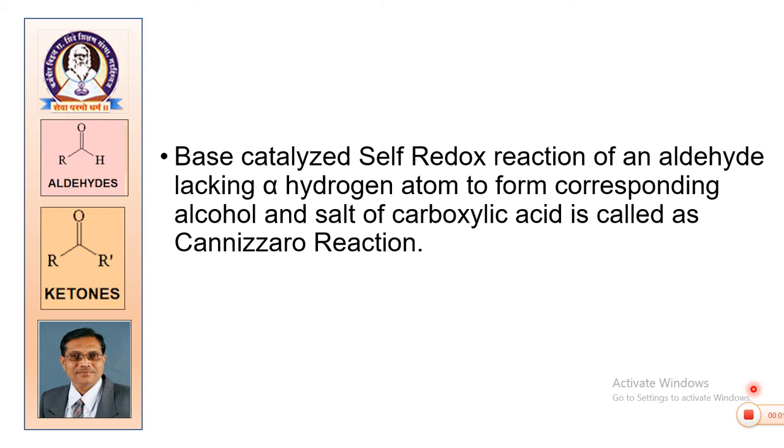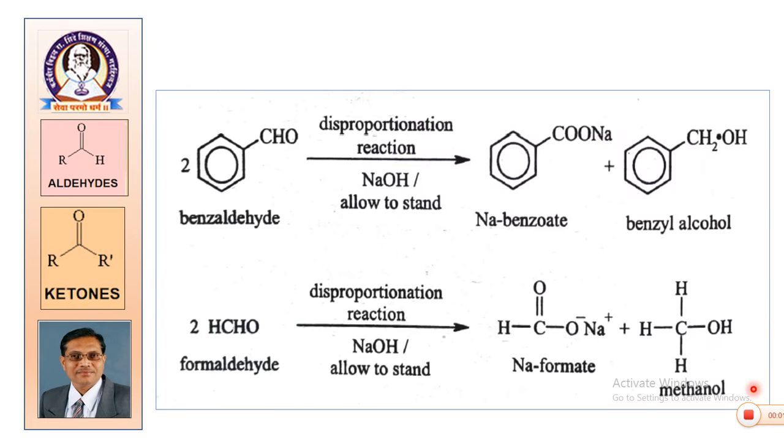So, see the features. It is a base catalyzed reaction, it is a self redox reaction, it is a reaction of an aldehyde lacking alpha hydrogen. And what are the products? The products are alcohol and acid, and the alcohol and acid formed are related to that particular aldehyde. The acid is converted into its salt because of the presence of the base. So, this is the definition which you have to remember.